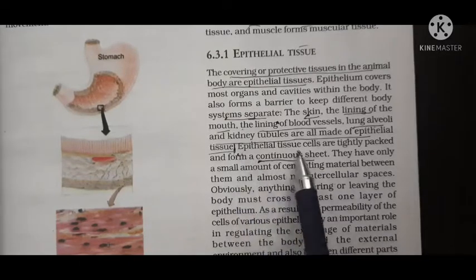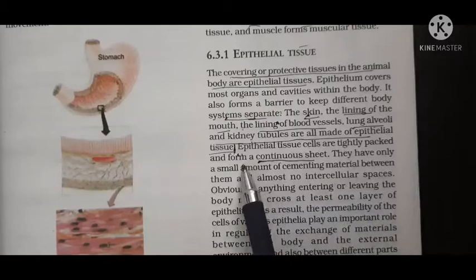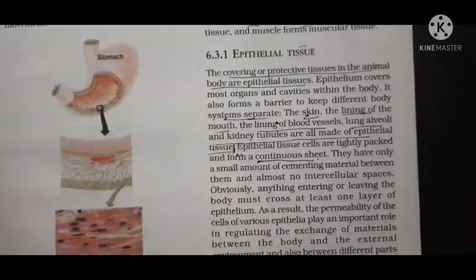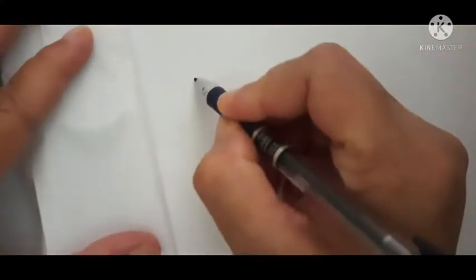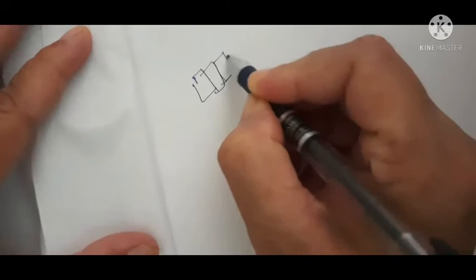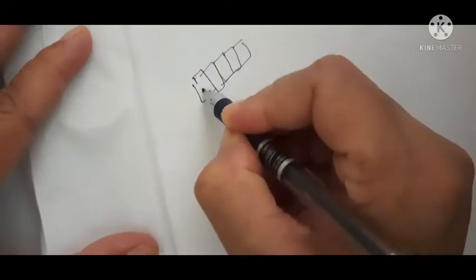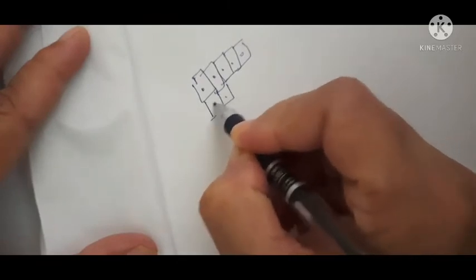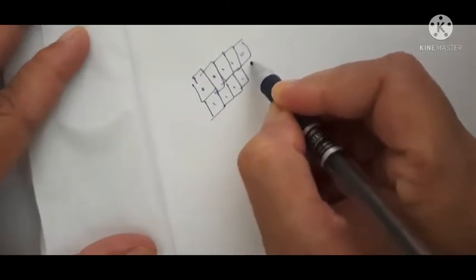Epithelial tissue cells are tightly packed and form a continuous sheet. That is easy only. So the cells are like this. Suppose this is a cell, and this is a nucleus, so the cells like this are tightly packed, so it forms a continuous sheet.